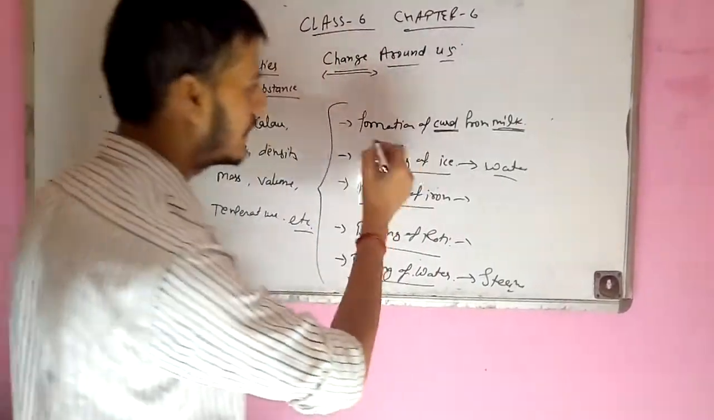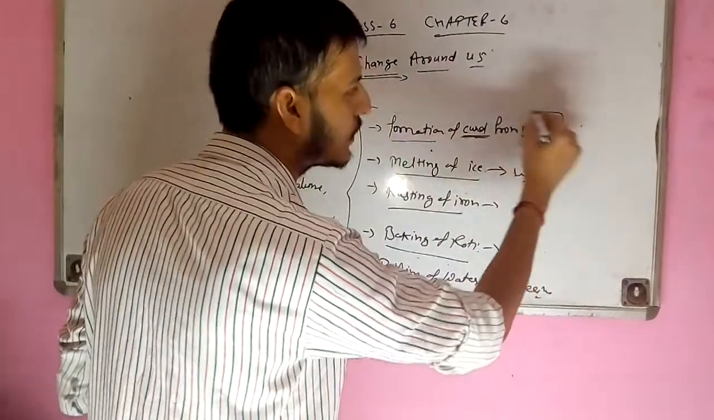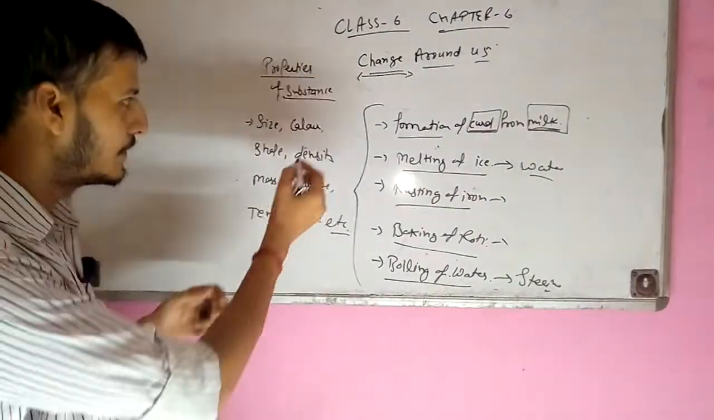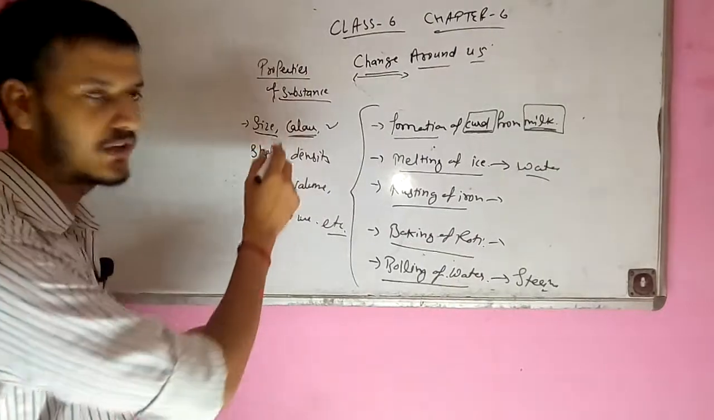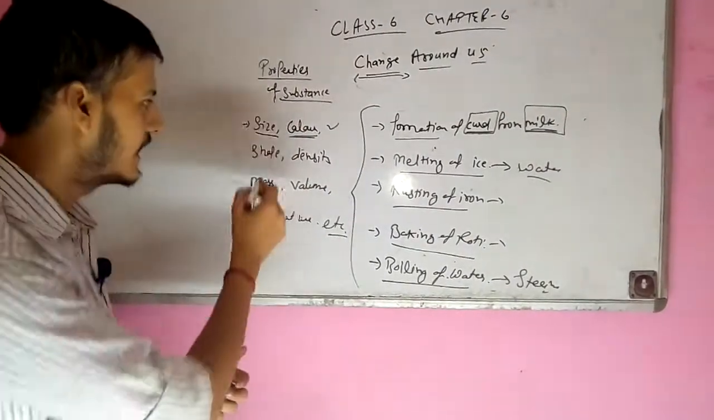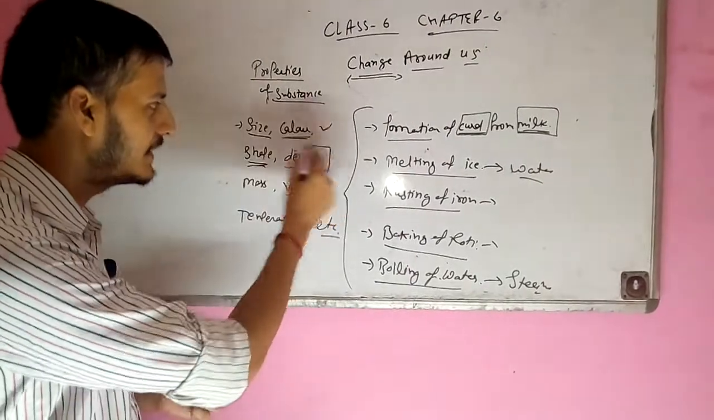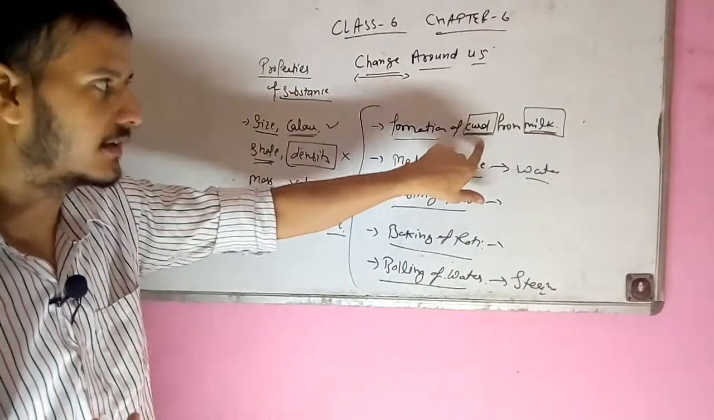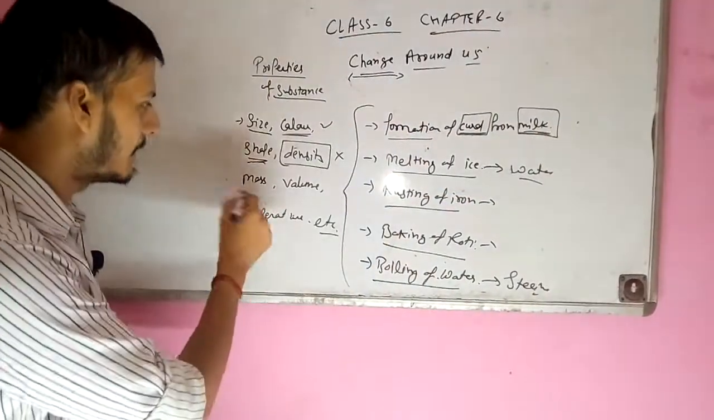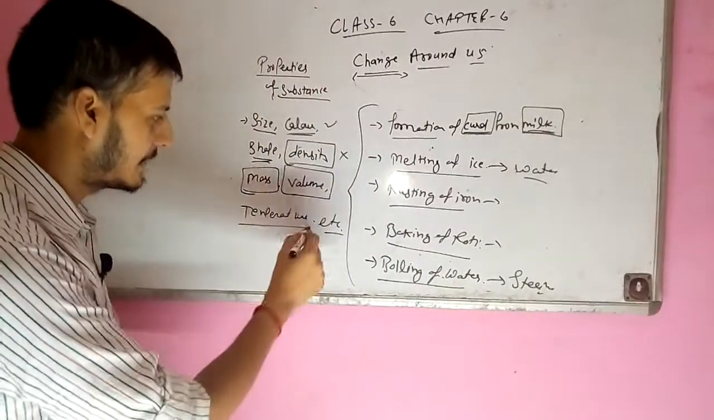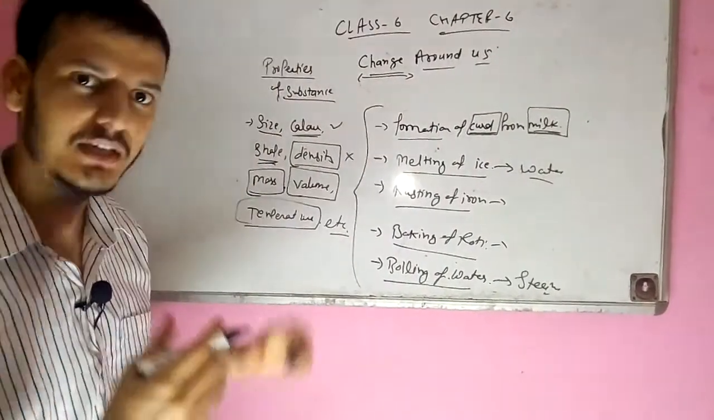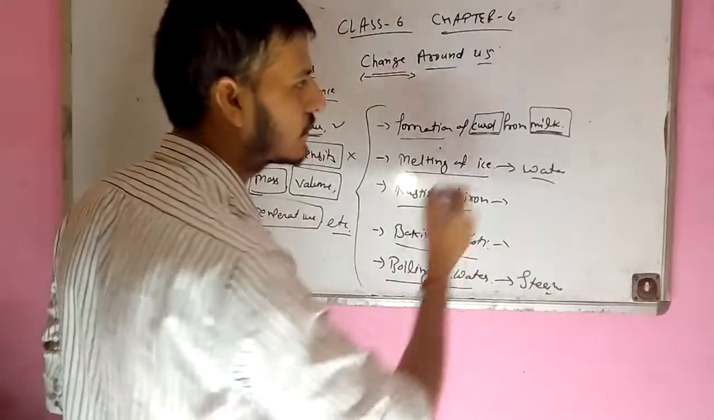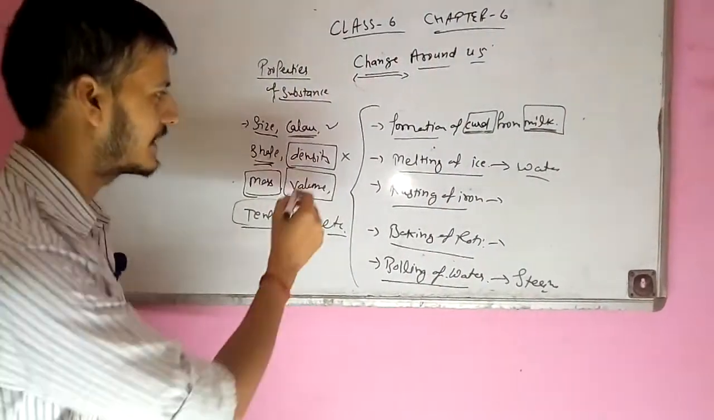If we see the formation of curd from milk, definitely the color will be the same, the size will be the same if both are poured in the same vessels. The shape will also be the same. Density will not be the same. Why? Curd is much denser than milk. The mass will be the same, volume will be the same, and temperatures will be almost the same if we let it stay at room temperature. So what exactly happened in the formation of curd from milk? There is a change in one property, that is the density.